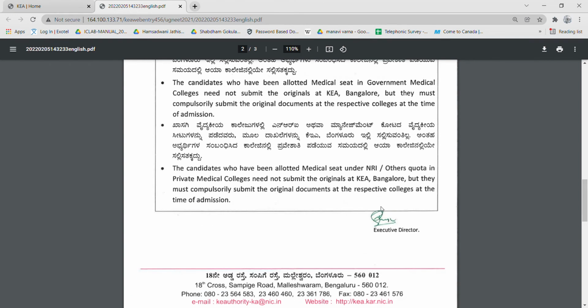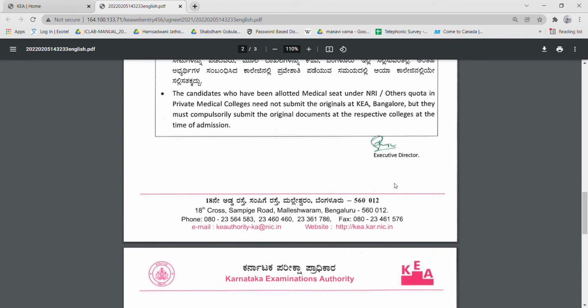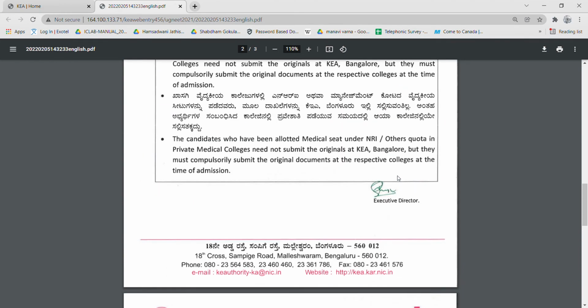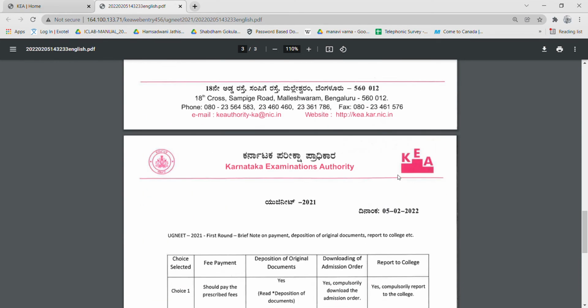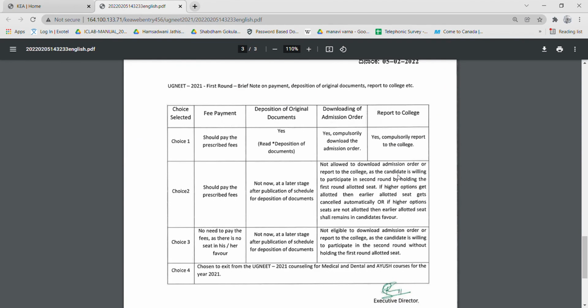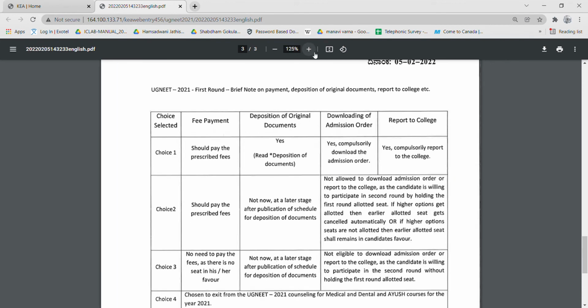And if you are getting a seat in the NRI or others quota in the private medical colleges, that time also you have to submit it in the college only, not at the KEA. So this is all about the choice one thing where you have to submit the original documents. So here they have given the choices. A brief note on the payment, deposition of original documents, report to the college, which I told earlier, and these are the choices given here.